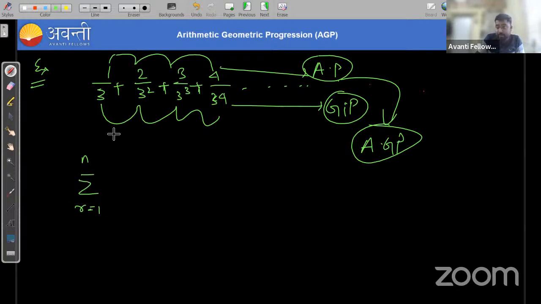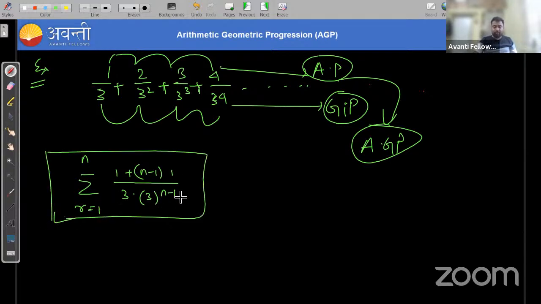For the numerator, we can substitute the first term 1 plus n minus 1 into d, upon a into r to the power n minus 1, where a is 3 and r is 3. So this will be the nth term. First we will find the nth term. This is my nth term, Tn.